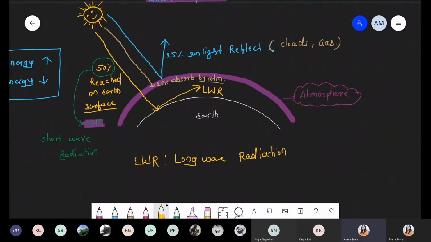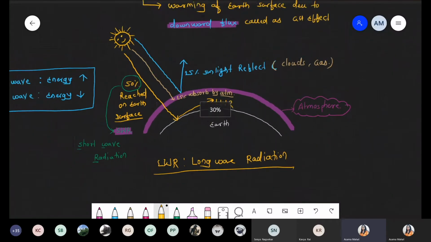Initially when the short wave strikes the surface, it contains high energy. Once that short wave radiation strikes the earth surface and is reflected again, it is not present in short wavelength, it is converted into long wavelength. And long wavelength means what? It contains low energy. Any doubt till here?